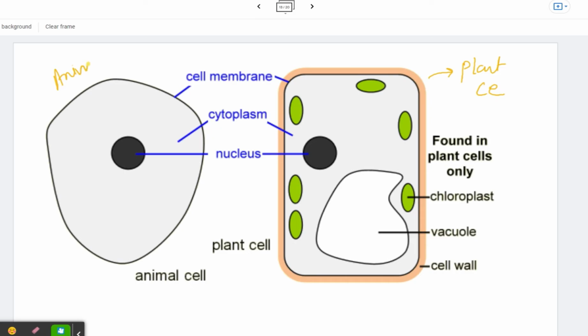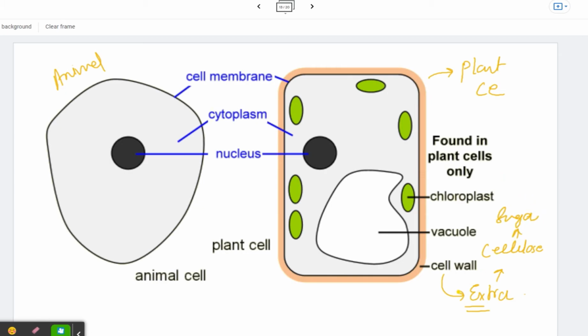In the plant cell, can you see this orange boundary? It's a protection layer called a cell wall. They have an extra protection layer. The first one is the cell membrane, but they have an extra one called a cell wall. The plant cell wall is made up of a substance called cellulose. It's a sugar. We will dig inside it and have a lot of information.